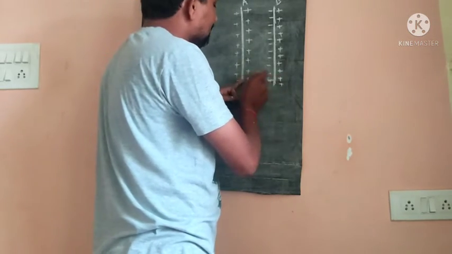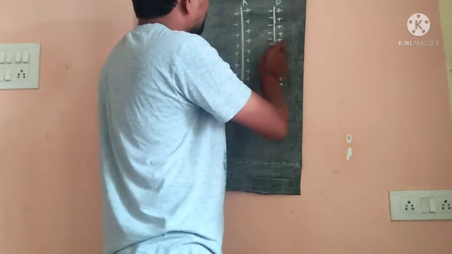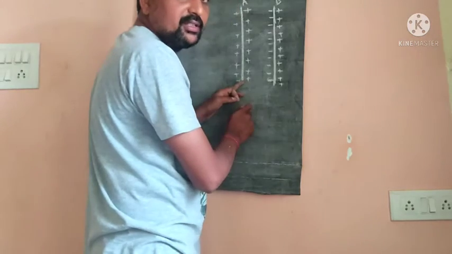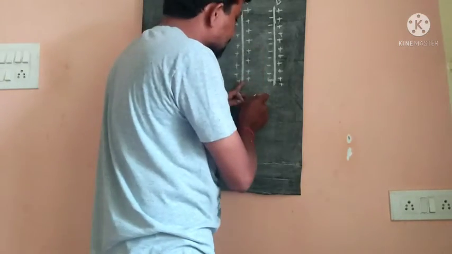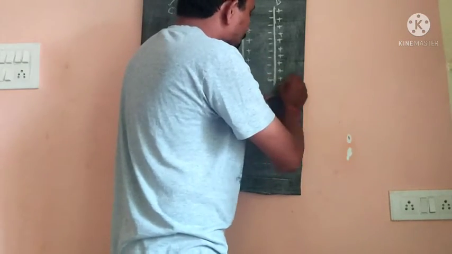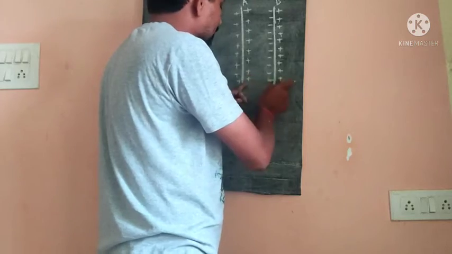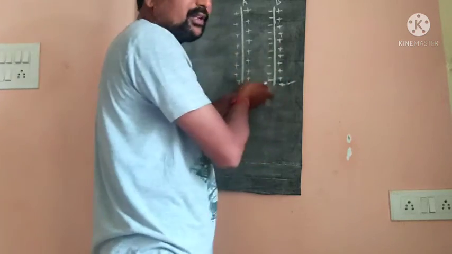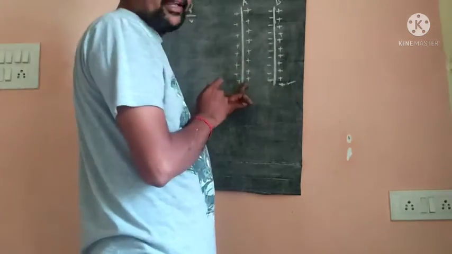Due to this, the potential difference between plates A and B decreases. At the same time, the positive charge tries to increase the potential of conductor A.